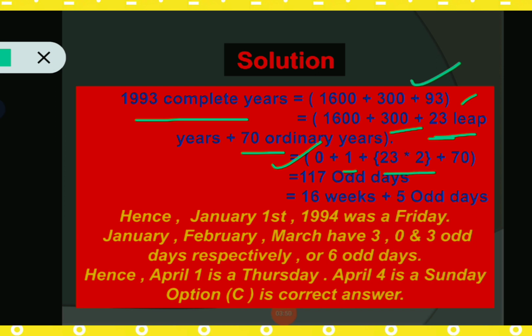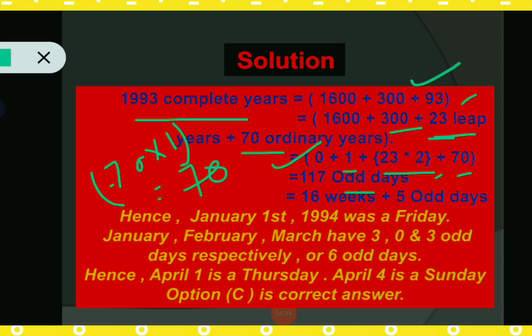23 leap years, so each leap year has 2 odd days. So 23 into 2, that means 46, and 70 ordinary years, each ordinary year has 1 odd day, that means 70 into 1, which is equal to 70. So 0 plus 1 plus 46 plus 70, that is equal to 117 odd days, and we have to divide 117 odd days by 7